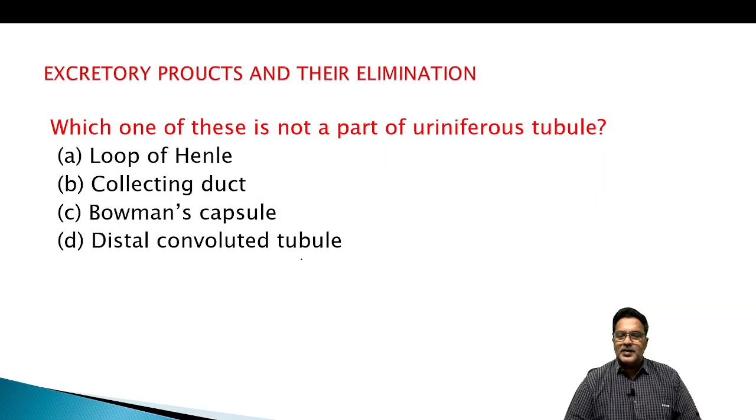Which one of these is not a part of uriniferous tubule? Loop of Henle, collecting duct, Bowman's capsule, distal convoluted tubule. Who is not the part of uriniferous tubule here? The collecting duct is not the part of uriniferous tubule.